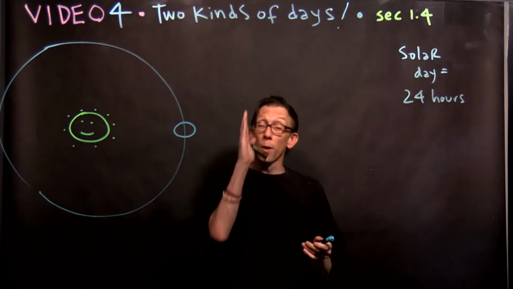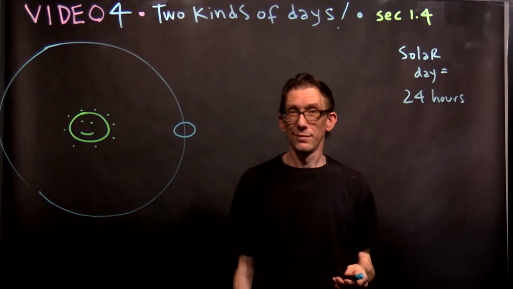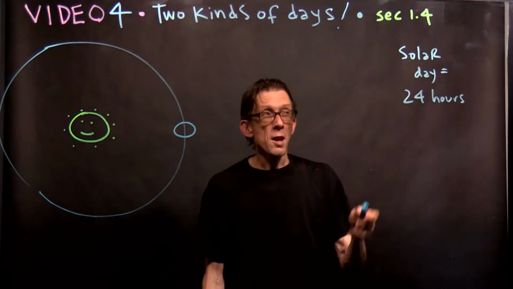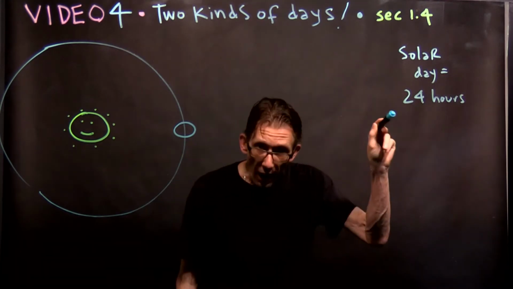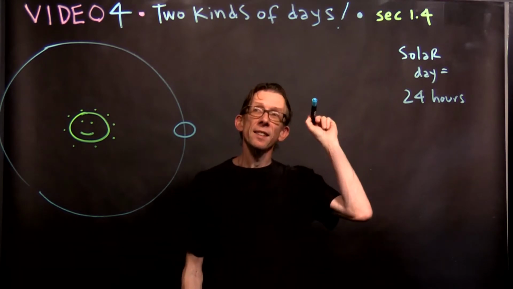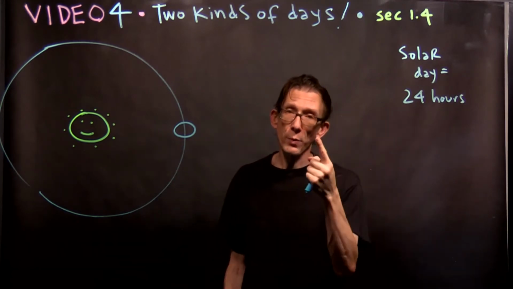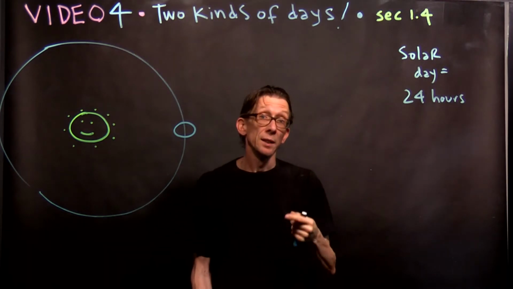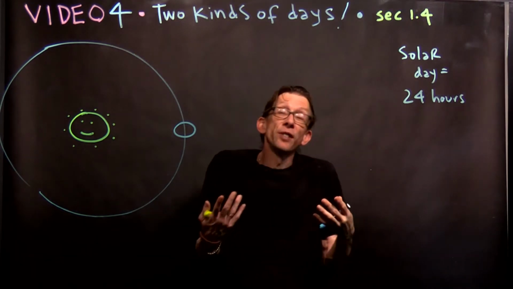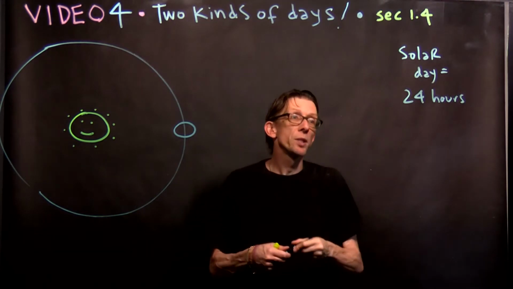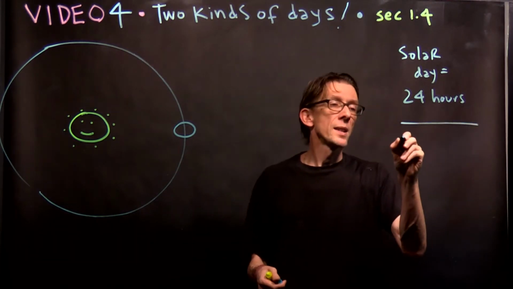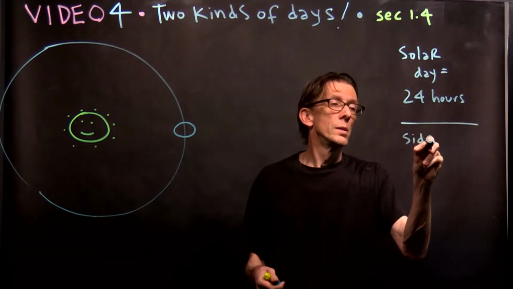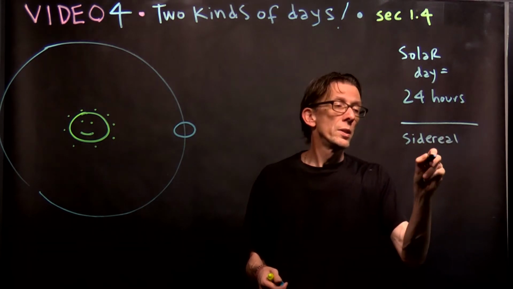And that's the time from noon until noon, all right? But that is not, I repeat, not the time it takes the Earth to rotate once, okay? The time it takes the Earth to rotate once is known as a sidereal day.